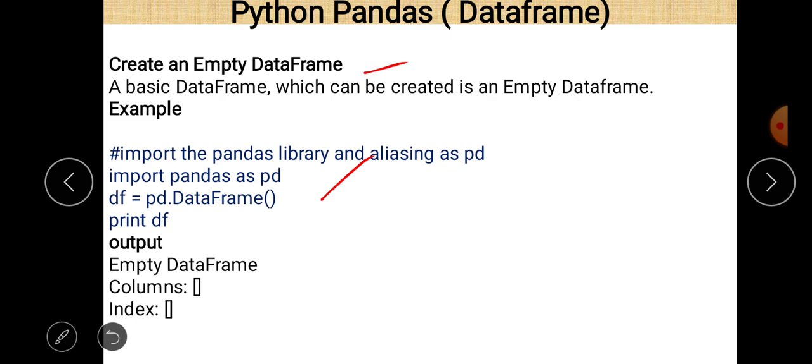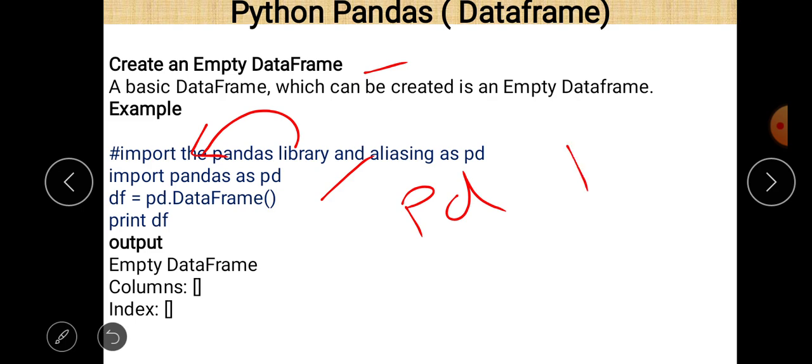Import the pandas library: just write import, then pandas is the name of the library, and as pd. pd gives an alternative name to pandas. So whenever we want to use the pandas library and its functions, we just write pd in place of pandas. And what is the advantage of this? The advantage is that we don't type so many letters. To write 6 letters, we just write 2 letters, p and d.